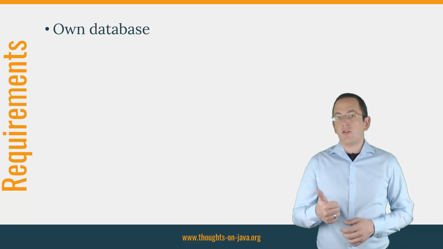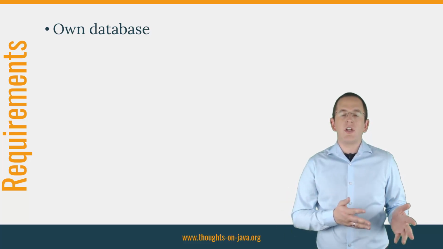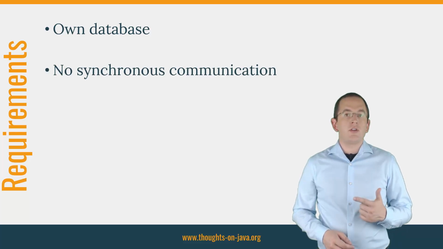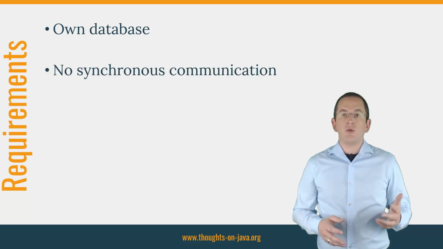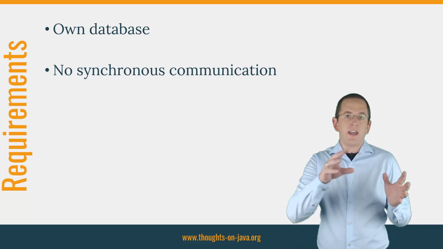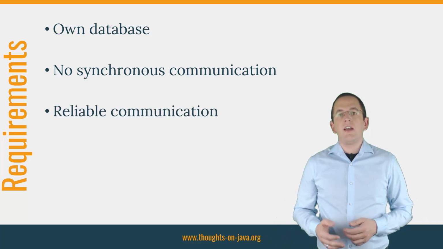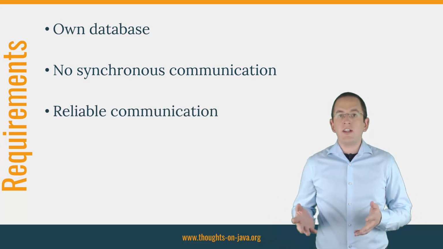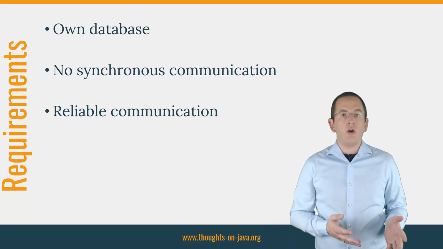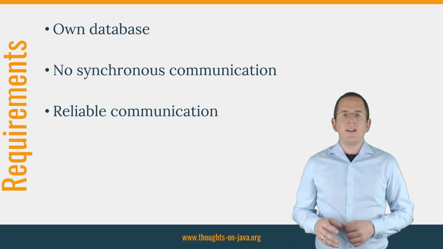Each service needs to have its own database so that it can change and scale its persistence solution independently. You need to avoid synchronous communication between your services to prevent performance problems and failures from cascading. A common way to do that is to use messaging. Communication between your services needs to be reliable and should follow an all-or-nothing approach. That's typically achieved by using a transactional context for your communication.